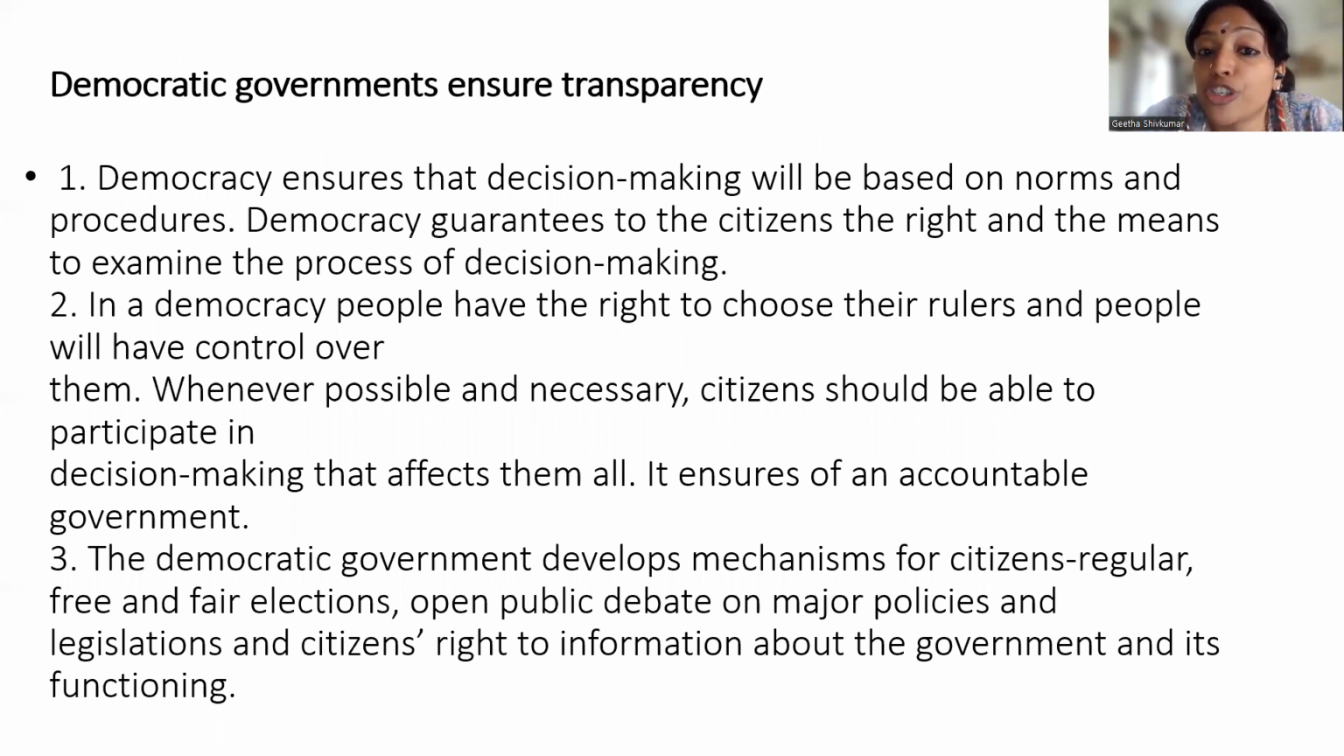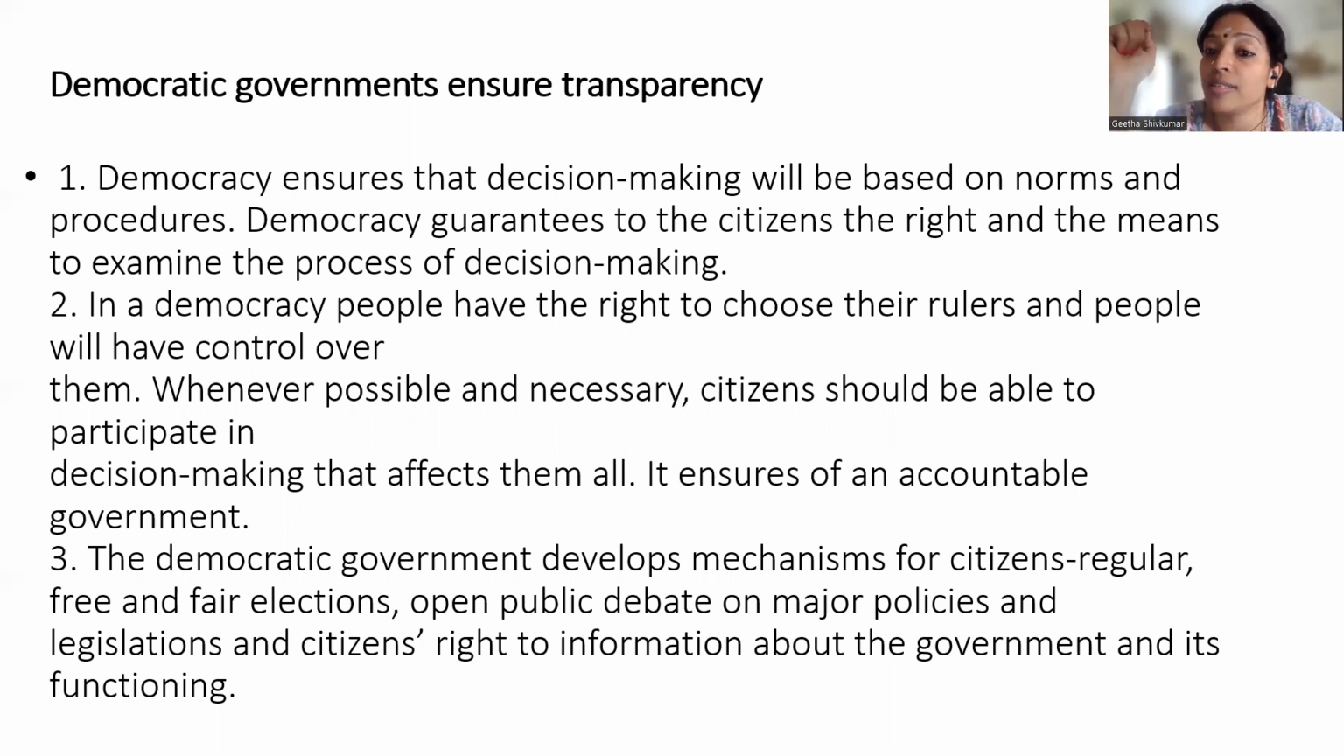So democracy also ensures that decision making will be based on norms and procedure. It should not be that I want to implement a particular law today, and because my political party is in power, I can just bypass those norms and procedures. No, whenever we talk about decision making, whenever we talk about law making, it has to pass through the norms and the procedure. The procedure is that it goes into discussion, debate, parliament discussion, then a majority should agree, and only then can they make the law.